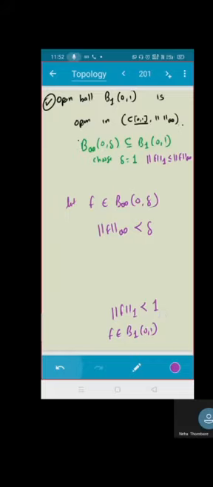Do you see the result? Which delta should I choose? Now I already know delta equal to norm f1. So norm f1 is less than or equal to norm f infinity, and that is less than delta. So choose delta equal to 1.